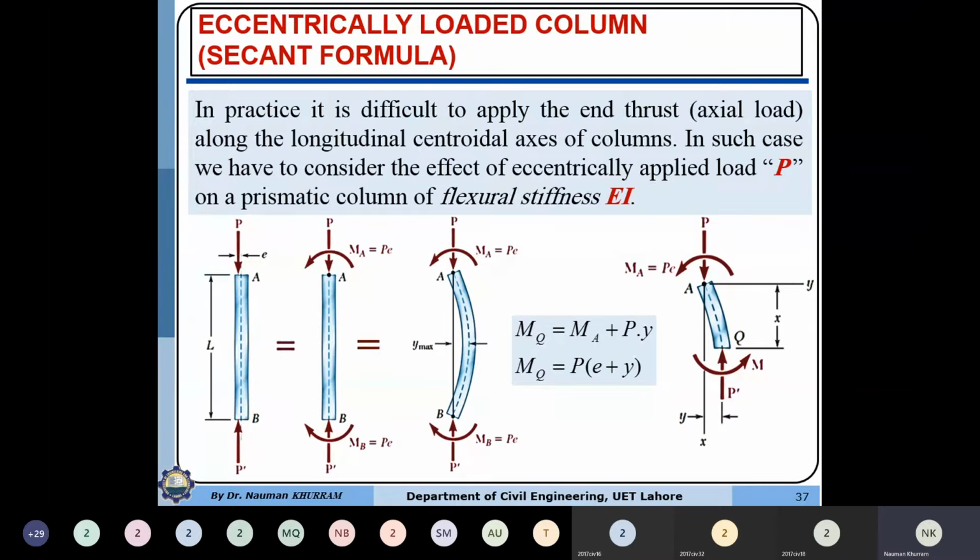Okay, now next is the eccentrically loaded column, or the secant formula. The Rankine-Gordon formula is also an empirical formula. Empirical formula means that it is not the exact formula and not based on actual mathematical derivation, but is partially based on some experimental data. If we want to determine the exact, or a very precise, load carrying capacity of an eccentrically loaded column, then we need to derive the formula from the mathematical expression or from the theory of elasticity.